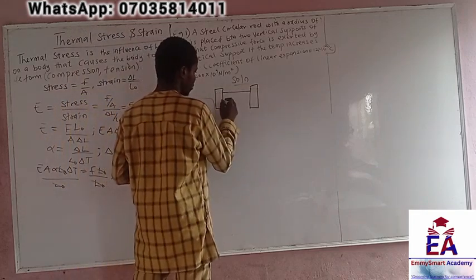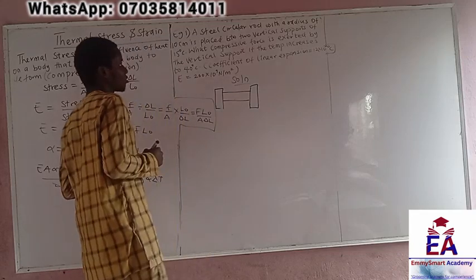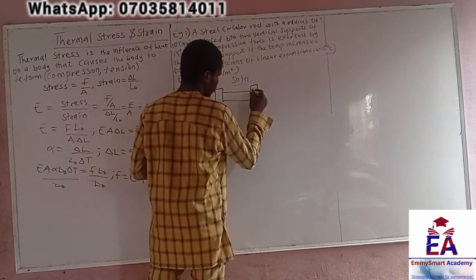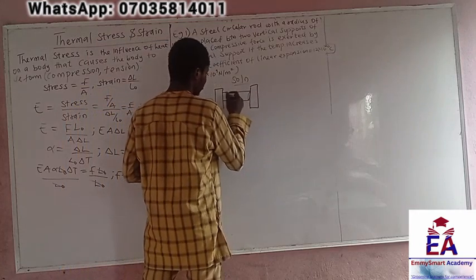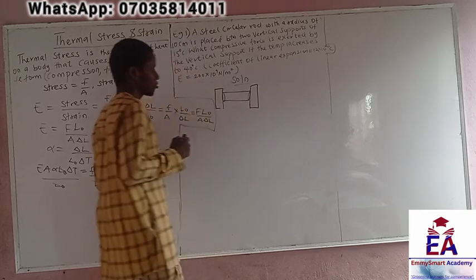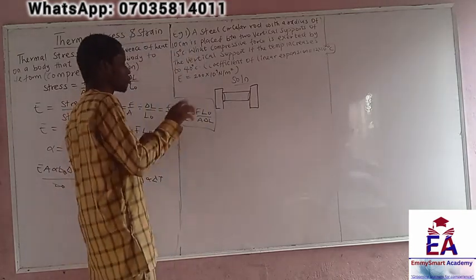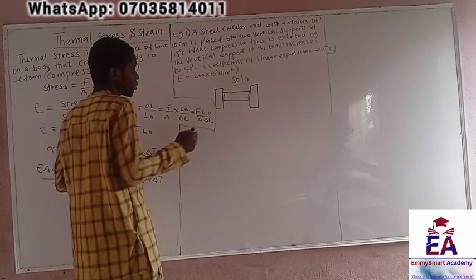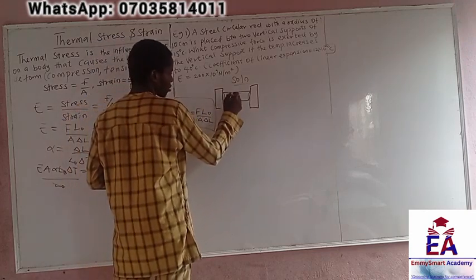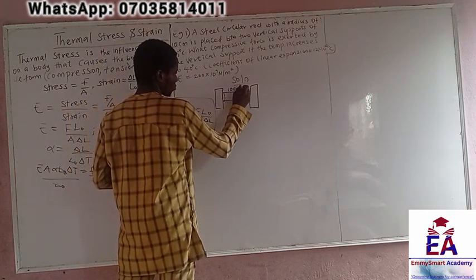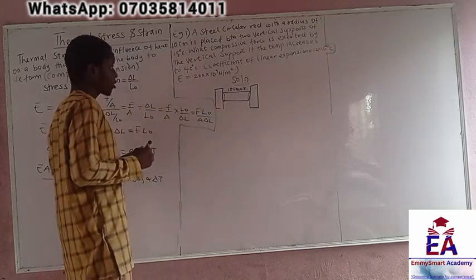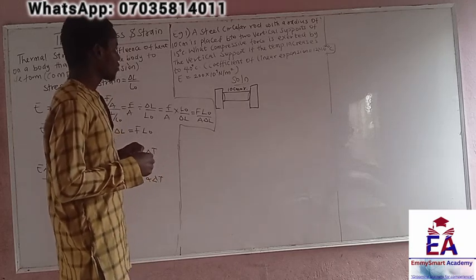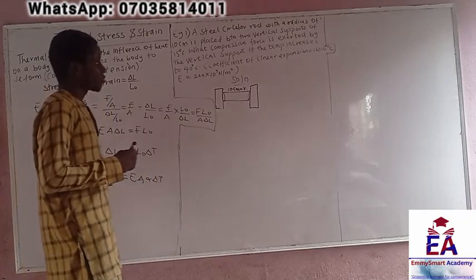So there is something here, and we say it's a circular rod. Don't mind this, it looks like a circle, right? It's a circular rod placed between two vertical supports, with a 10 cm radius. Okay, so what is the compressive force if the temperature increases to 40 degrees Celsius?